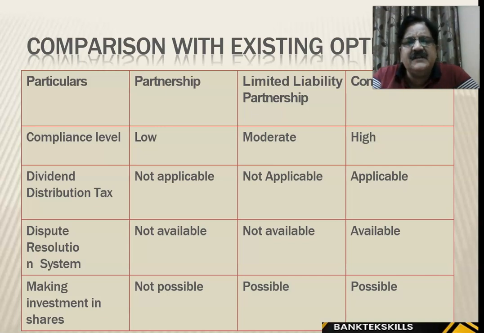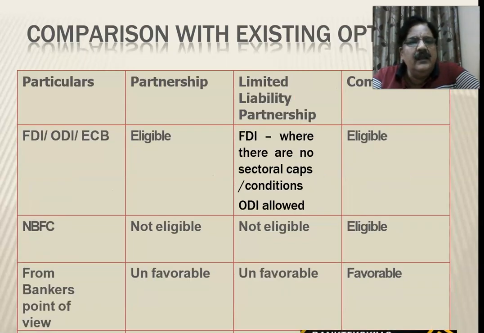Making investment in shares, LLP can go to public, they can invest in shares. These LLPs can buy shares, they can go into the equity market, and a company can also invest in shares. FDI, foreign direct investment, right? ODI, ECB, external commercial borrowings. Partnership is eligible. LLP, FDI, where there are no sectoral caps or conditions, ODI is allowed. Company is eligible. NBFCs, public limited companies, they can form, but LLP and partnership cannot form NBFCs.